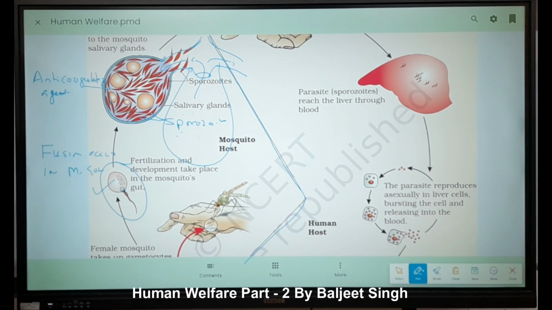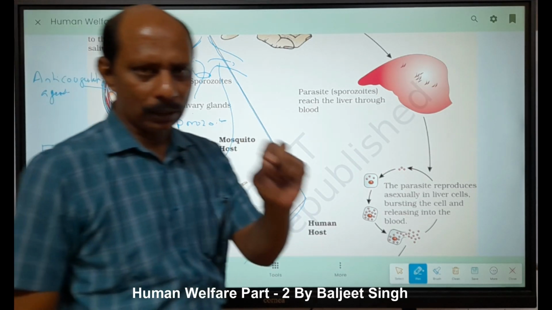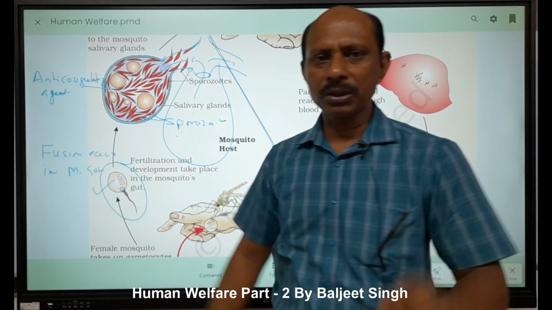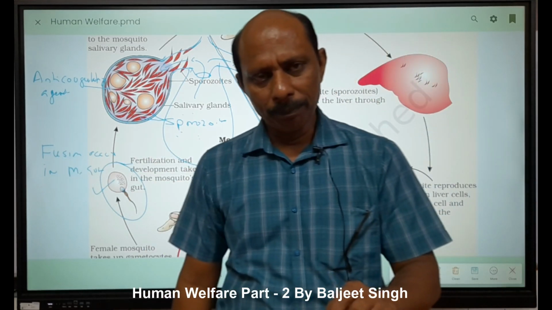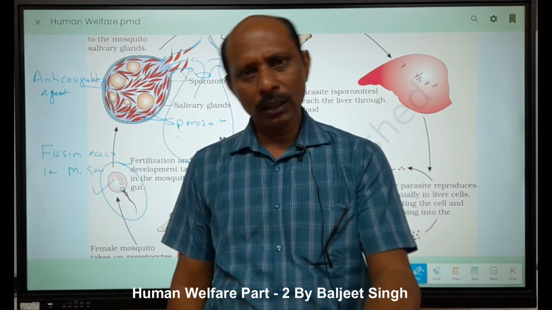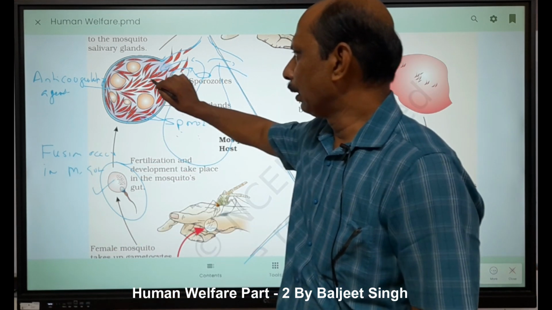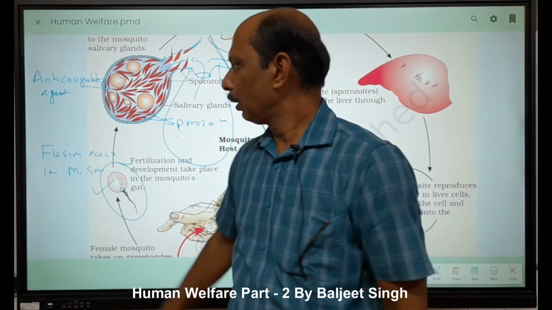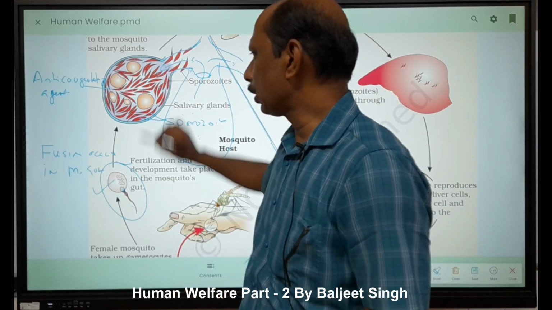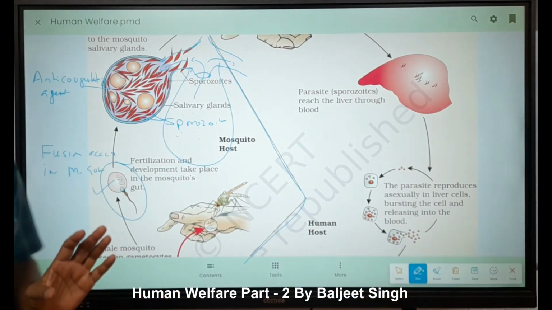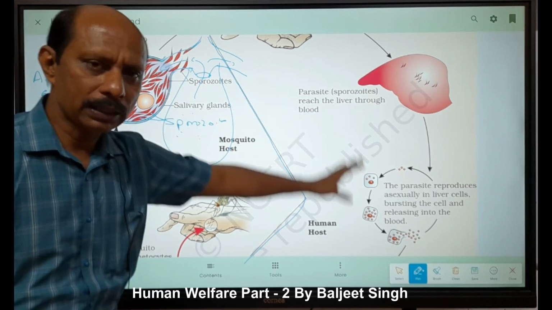Anti-coagulating agent, right? So they secrete the saliva into the blood. This means this mosquito secretes saliva in the blood, right? And sucks the blood, so that blood cannot be coagulated. And when it releases this saliva into the blood, with the saliva, these sporozoites also enter into the human blood. And then once more, this cycle goes on.